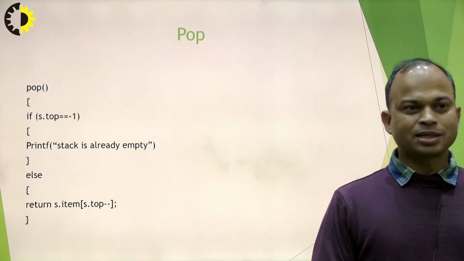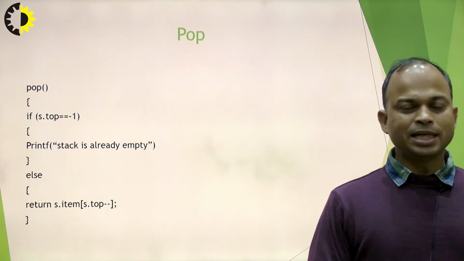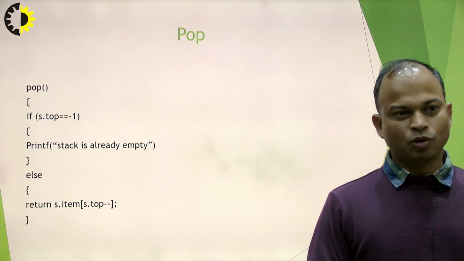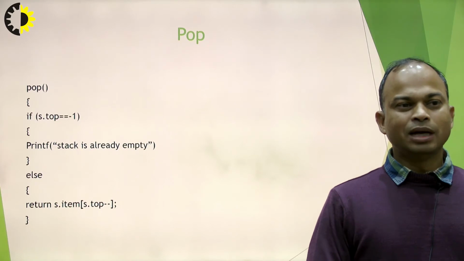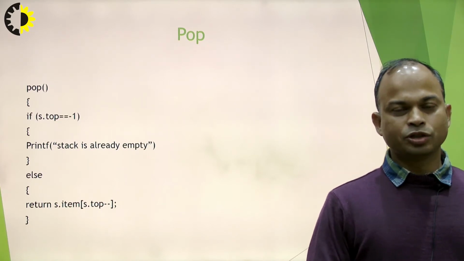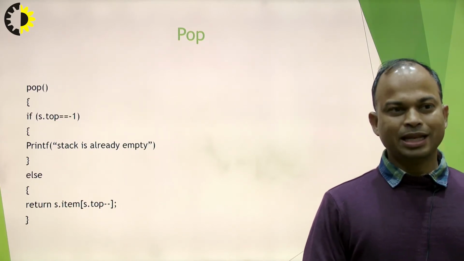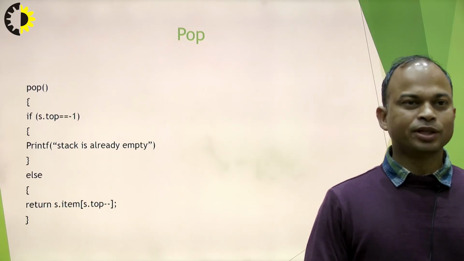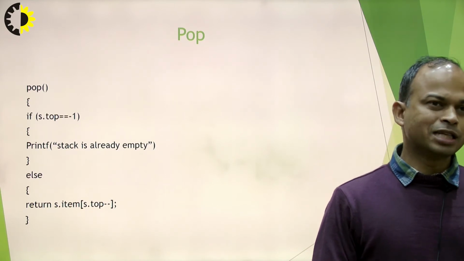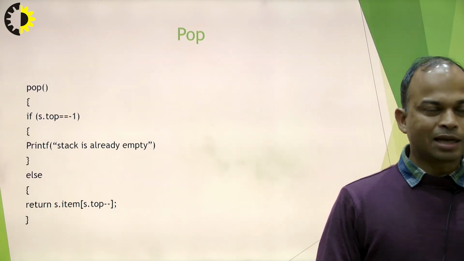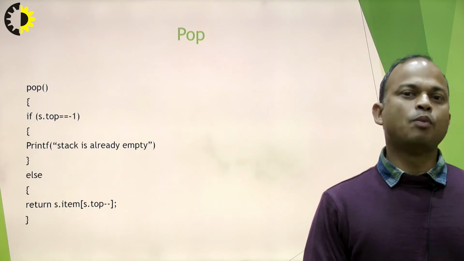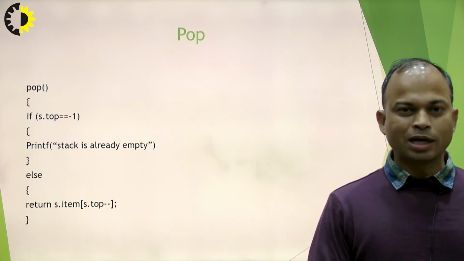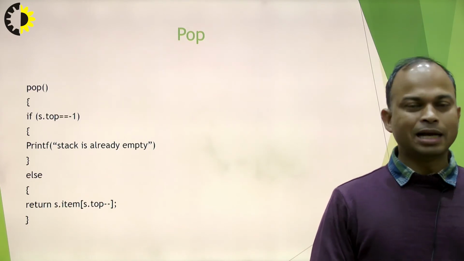And as we have discussed, if we are implementing the pop operation, then top is decreased by 1. Therefore, here we are performing s.item[s.top--]. Initially this item is returned, then top is decreased by 1. So in this way, we can implement the concept of the stack through push operation and pop operation. So we have only these two operations. These two are the primary operations, push and pop.